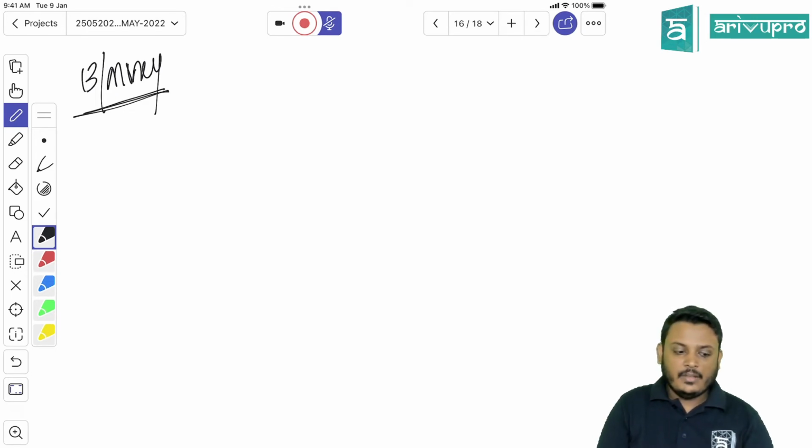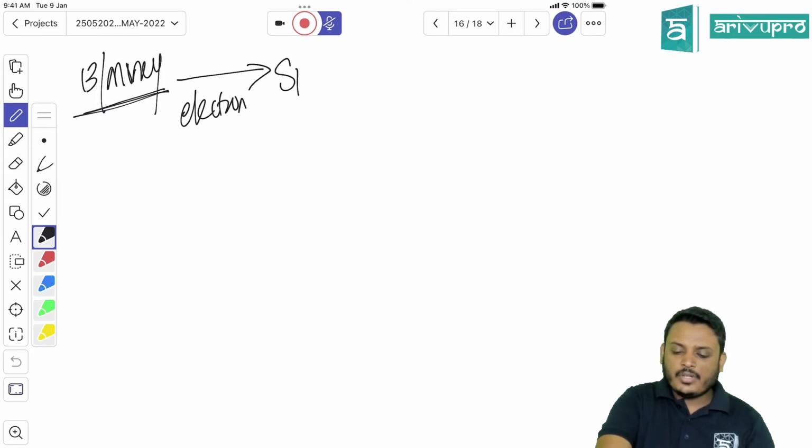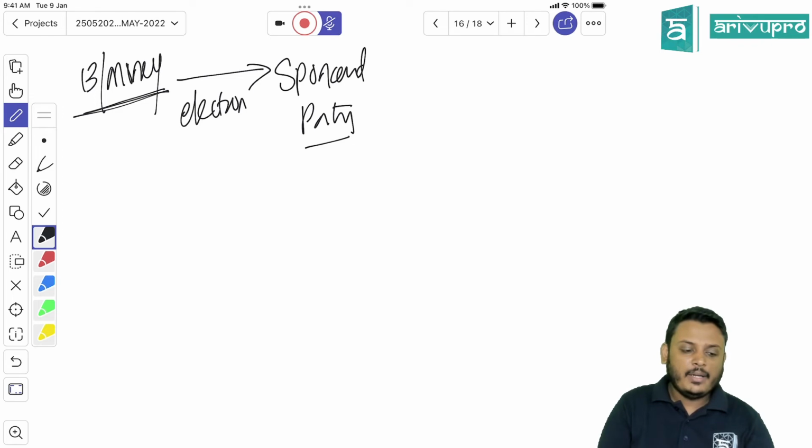Then they wait for the election. During the election, they heavily sponsor or pay for a party. That is what is called supporting the party, right? Heavily they sponsor a party using this black money.